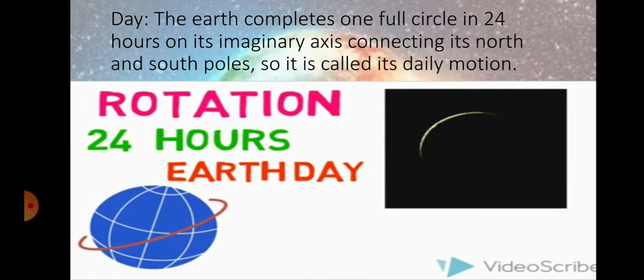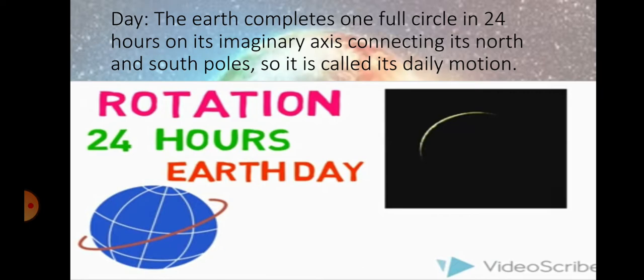You can see here about the day. When the Earth completes one full circle in 24 hours on its own axis, it is a day.